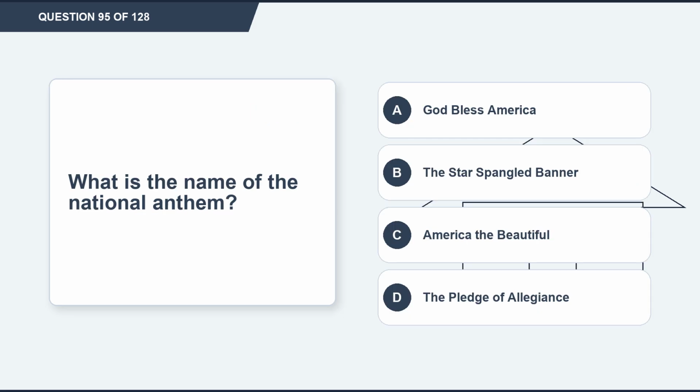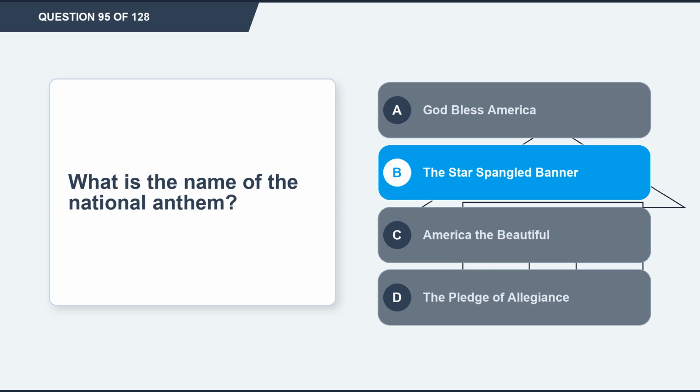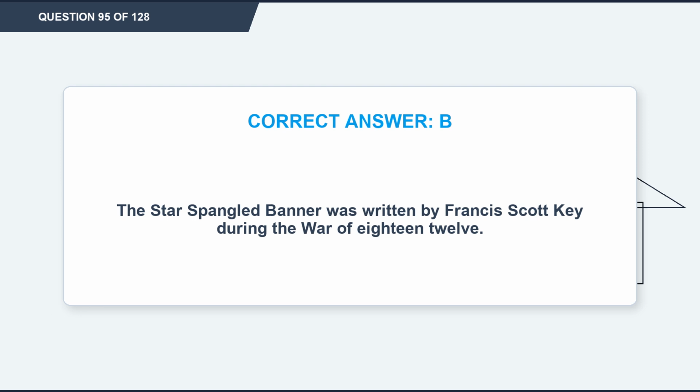Question 95. What is the name of the national anthem? Option A, God Bless America. Option B, the Star-Spangled Banner. Option C, America the Beautiful. Option D, the Pledge of Allegiance. The correct answer is option B, the Star-Spangled Banner. Explanation. The Star-Spangled Banner was written by Francis Scott Key during the War of 1812.